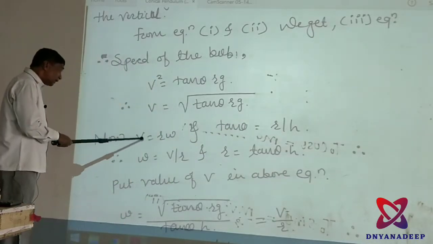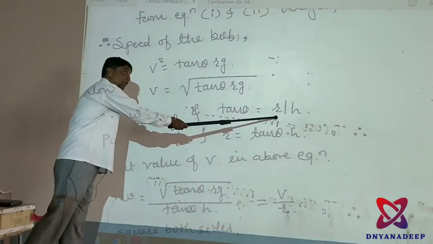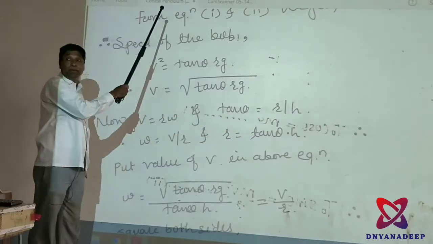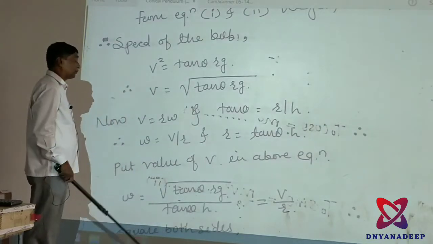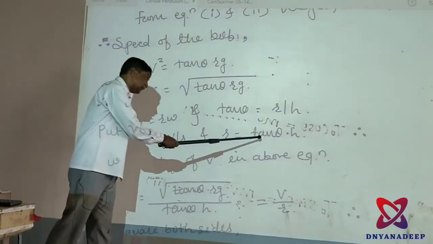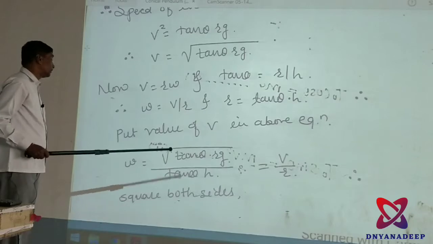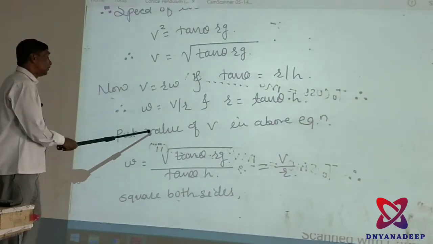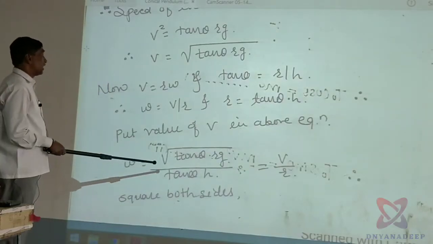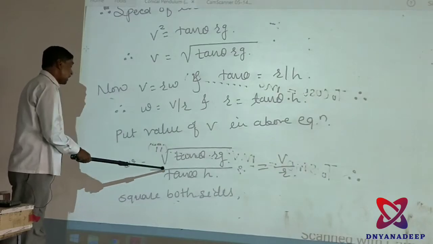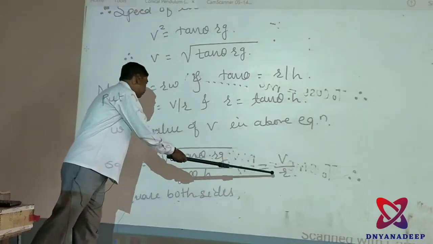Then next, from this relation, omega is equal to v upon r. This I can write directly. You also have to remember how this is taken from the figure. Tan theta is equal to r upon h, omega is equal to v upon r, and r is equal to tan theta into h. I am giving in detail, not short. Remember this. Put the value of v in the above equation. Simply omega is equal to square root of r g tan theta upon r, that is tan theta h. Therefore, I can write v upon r.